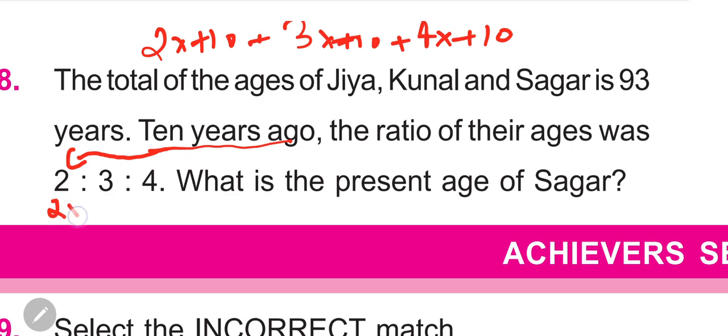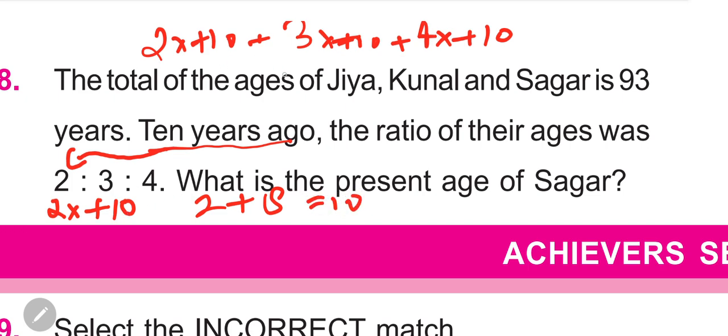So 2x, suppose that is the age 10 years ago. So what is the current age? The current age must be 2x plus 10. It means suppose you were 15 years ago only 6 years old, so the current age is 15 plus 6, 21. The same process will apply here. Suppose that 8 years ago you were just 2, so the current is 2 plus 8, 10 years.